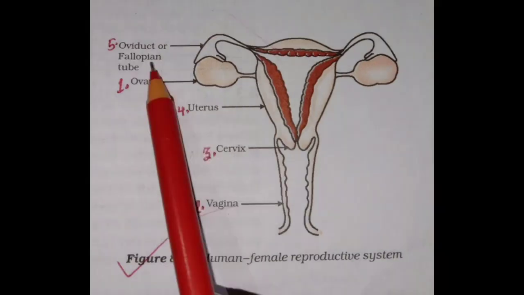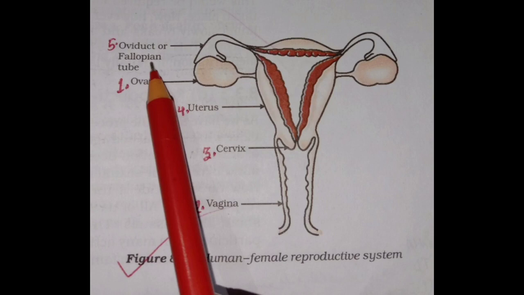Now the last structure, the fifth one, we see the oviduct, or fallopian tube, or you can say the uterine duct. The oviduct is the female accessory duct, and the funnel-shaped structure closer to the ovary is known as the infundibulum. The edges of the infundibulum possess finger-like projections known as fimbriae. These help in the collection of the ovum from the ovary after ovulation. The infundibulum leads to the wider part of the oviduct called the ampulla.